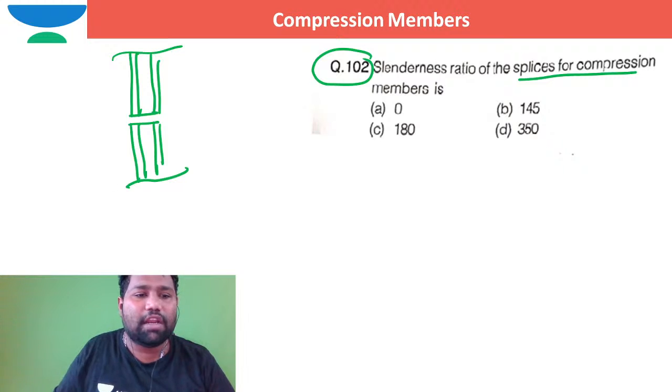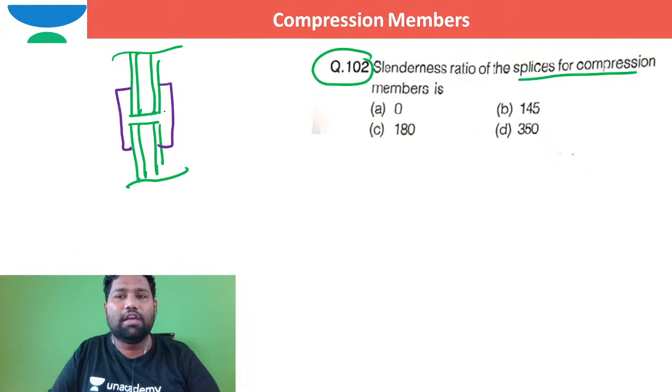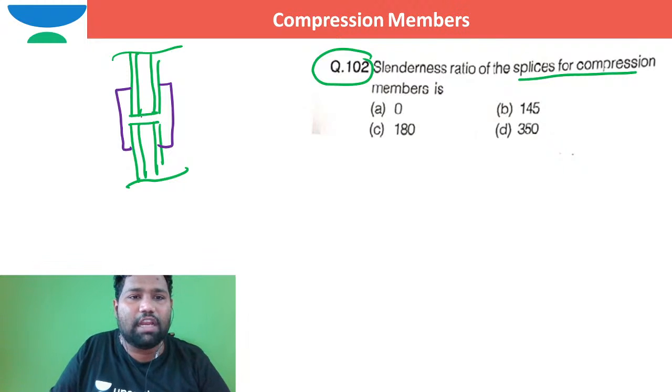For that we use the terminology splicing or joining. If I join these two columns with the help of some plates, what is the slenderness ratio for that splicing? Generally, one column is kept over the other column. Now there won't be any gap. After that, we will provide bolts maybe in this way.